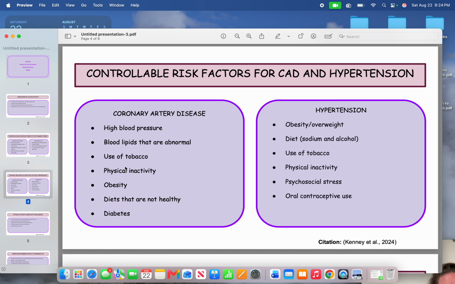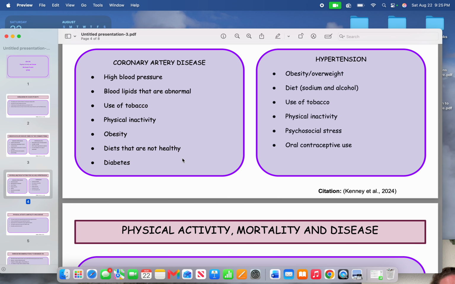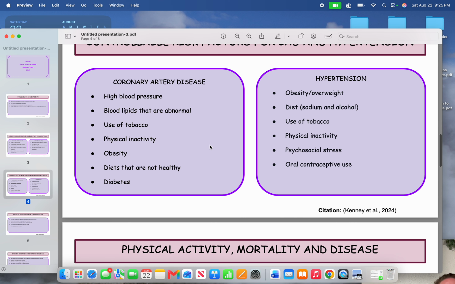There are controllable risk factors for CAD and hypertension. For coronary artery disease, important controllable risk factors include high blood pressure, abnormal blood lipids, the use of tobacco, physical inactivity, obesity, diabetes, and an unhealthy diet. Basically, eat healthy, work out, don't use tobacco, and try to manage your high blood pressure. Going to the doctor will help you know what your blood pressure is, or getting a cuff.